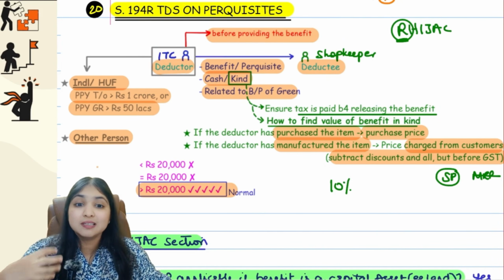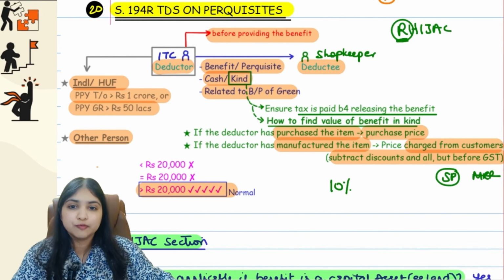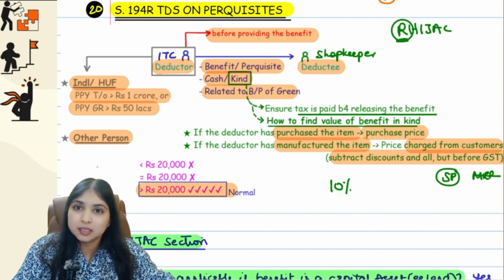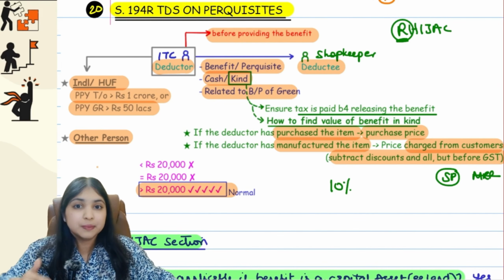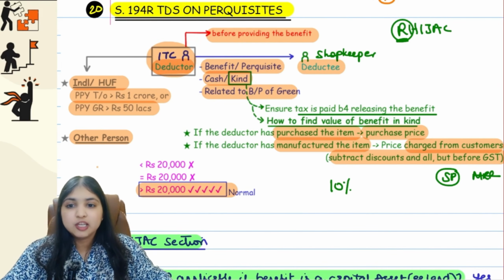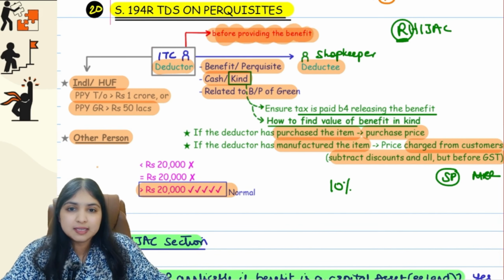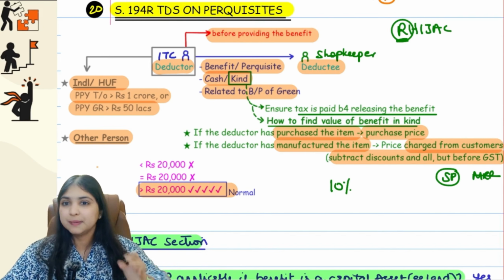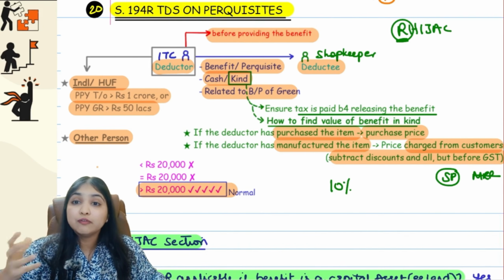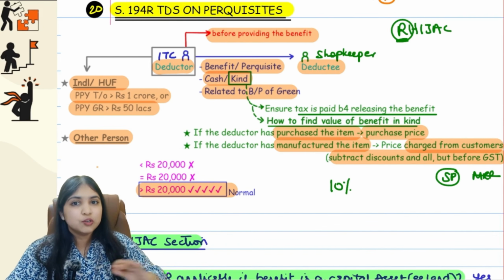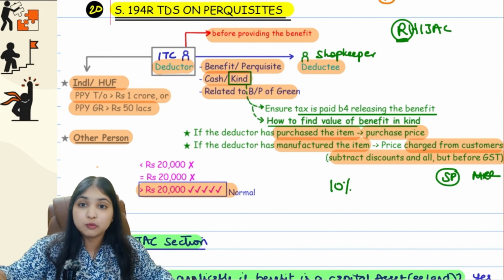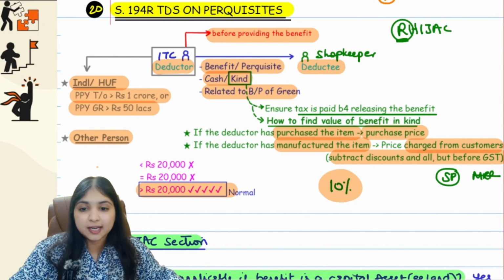So the gold coin is a benefit for the shopkeeper, it's a perquisite for the shopkeeper relating to his business or profession. It is taxable for the shopkeeper under the PGBP head, it's an income for the shopkeeper. The source of the income is ITC, so at source ITC will deduct tax. When? Before releasing the gold coin, before providing the benefit, they will deduct tax. If the value of the gold coin is up to 20,000, then they will not deduct tax. Only if it is more than 20,000, only then they will deduct tax at the rate of 10%.